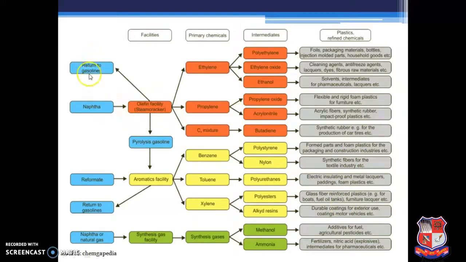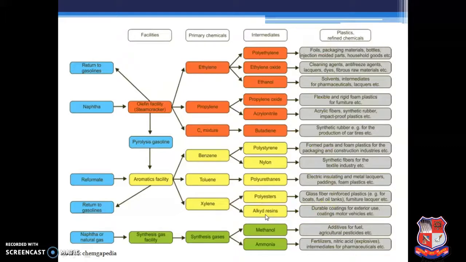So these are some of the sources from where we are getting the product, and the products again, by means of these facilities, we need to convert into the primary chemicals. Those primary chemicals are again converted into some intermediate products, and those intermediate products are again used for the different purposes.